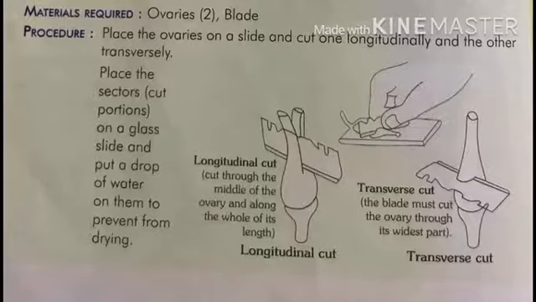Now the longitudinal cut, you see in the figure. Cut through the middle of the ovary and along the whole of its length. This is the longitudinal cut. Second, the transverse cut from the center. The blade must cut the ovary through its widest part. This is a transverse cut. You can use hibiscus flower to do this activity to check the structure of ovary.